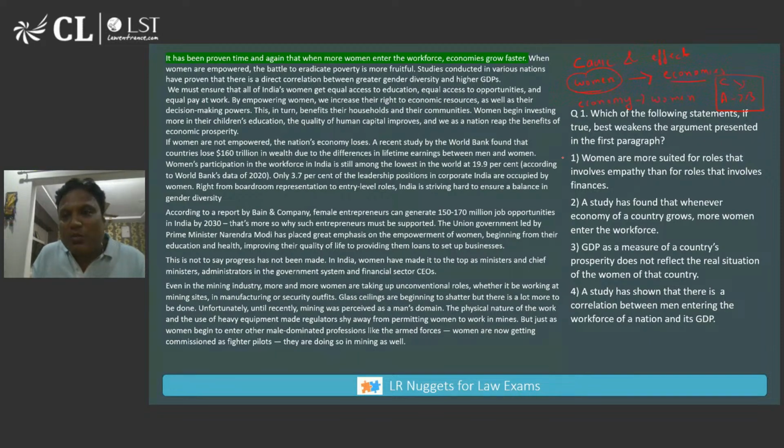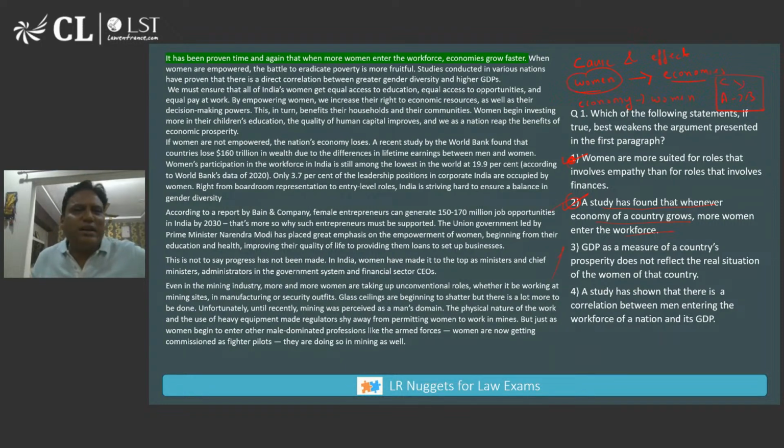So option one is not the right answer. Option number two is the right answer: a study has found that whenever the economy of a country grows, more women enter the workforce. It is saying that the identified relationship is wrong; it should be an inverse relation. So the right answer is option number two.